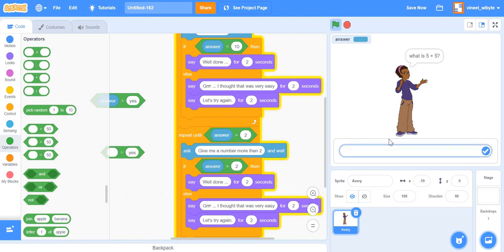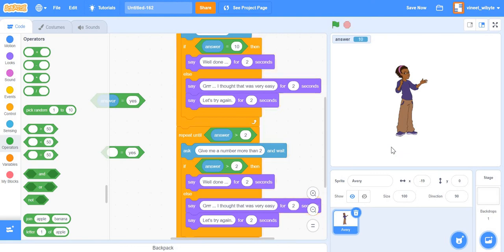So let's see what happens here. What is 5 plus 5? If I answer 10, the sprite says well done, all right, but then it skips the next question. Why did it skip? Because the condition answer is greater than 2 is already true when it starts, since the answer is actually 10 from the previous question. So the second question is getting skipped just because of these two back to back repeat untils, whose conditions are either the same, or the previous question's answer also makes this condition true, right?